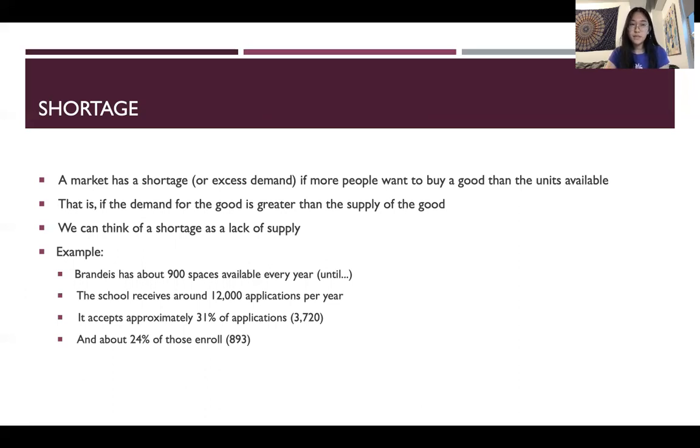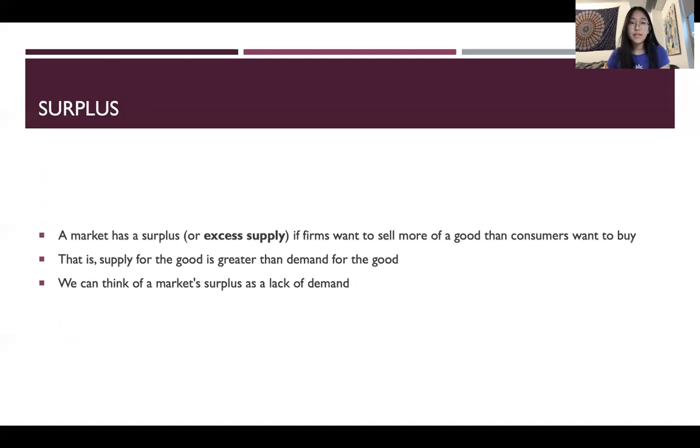So what about the opposite? A market has a surplus or excess supply if the supply for a good is greater than the demand.